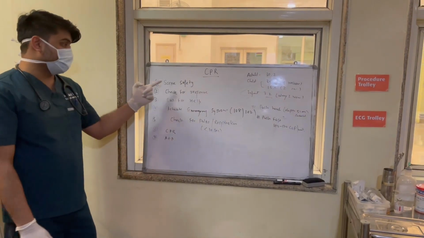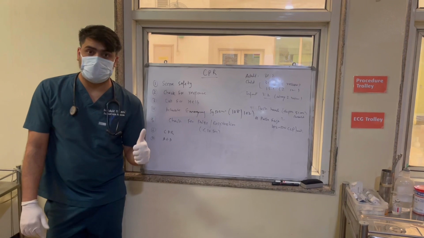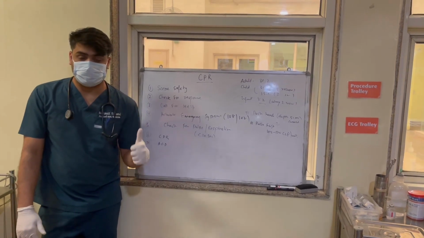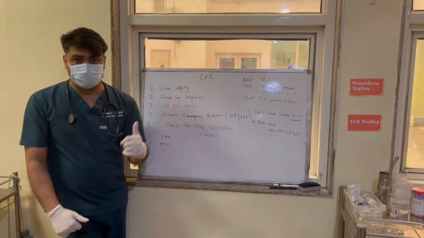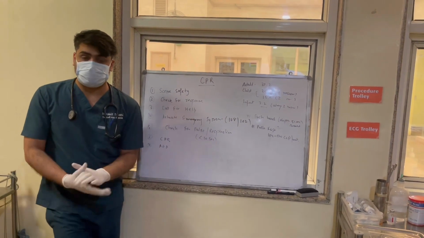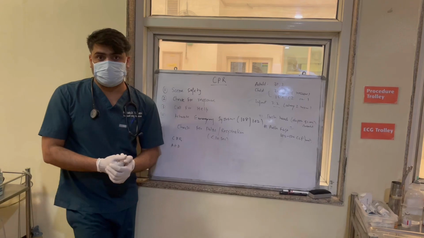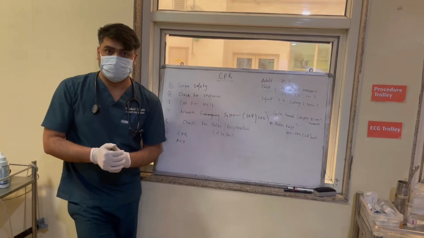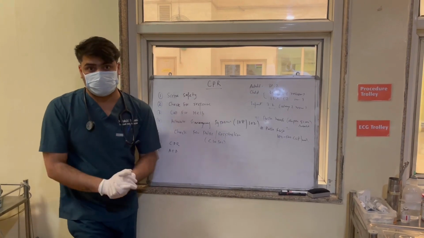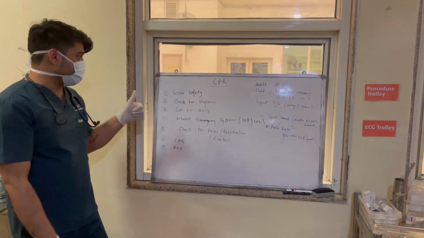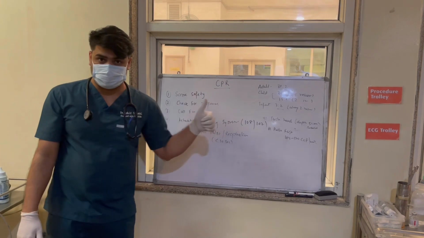The first thing is the scene safety. Scene safety is very important. Why? Because suppose that guy was an electrician doing electric work and he got an electric shock. If you do not maintain the scene safety and you go to rescue that person, you may end up endangering your life. So the first step is always scene safety. You make sure the scene is safe.